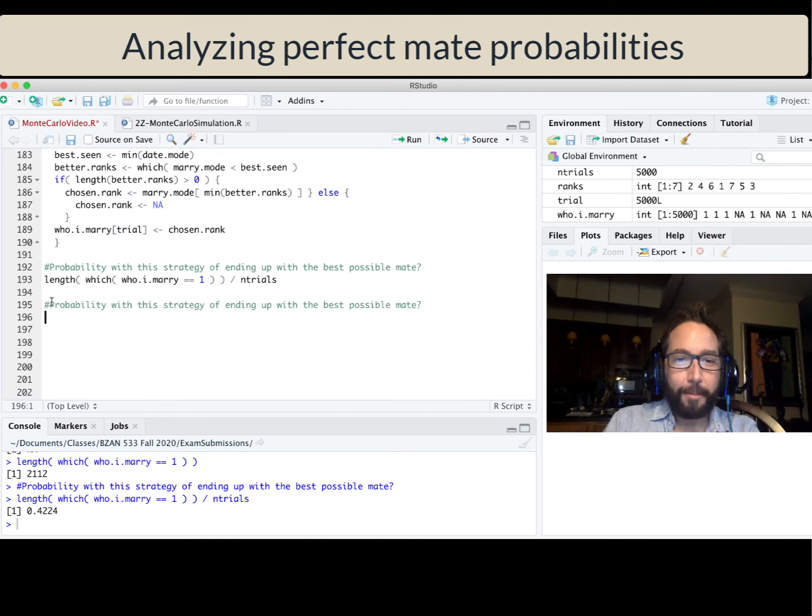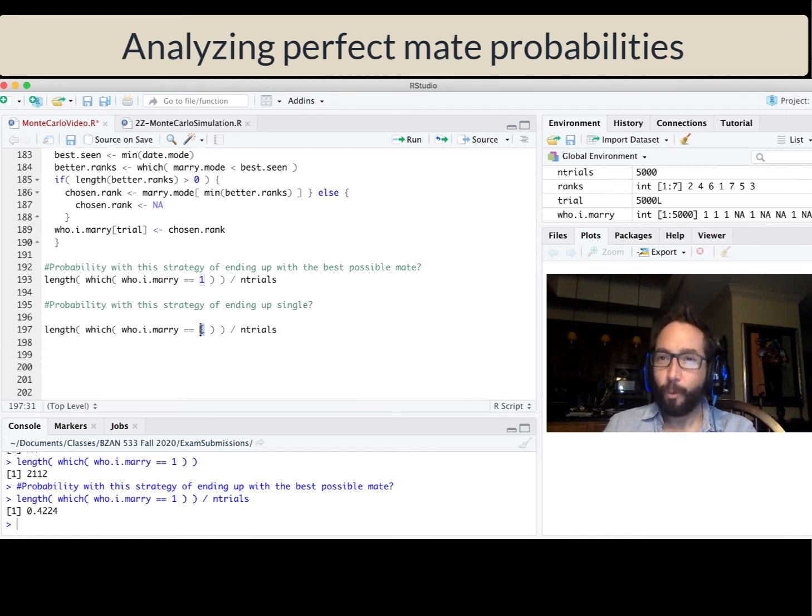What about the probability of this strategy of ending up single, never being married? Well, let's do something similar here. We need to check to see, all right, are the values NA? We need to count up the number of NAs. And I'm going to run a command that's not going to work, and I'll explain why it's not going to work.